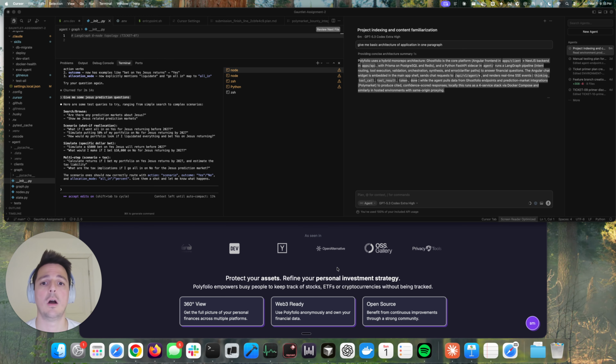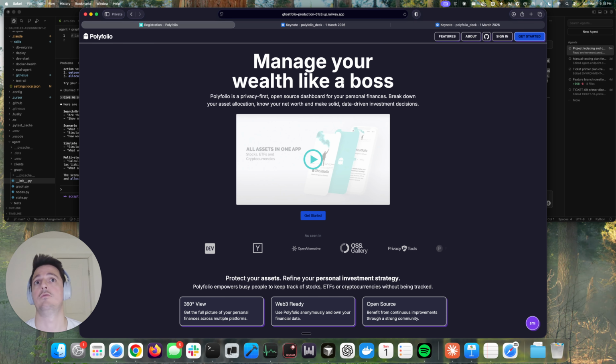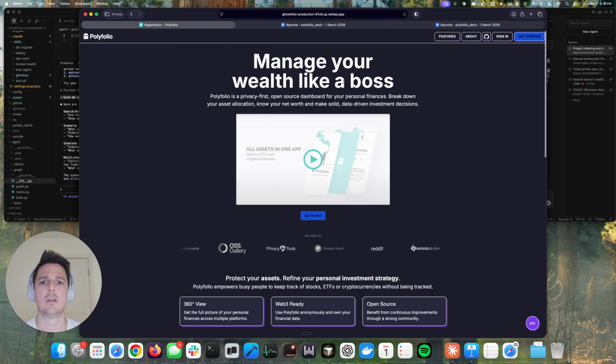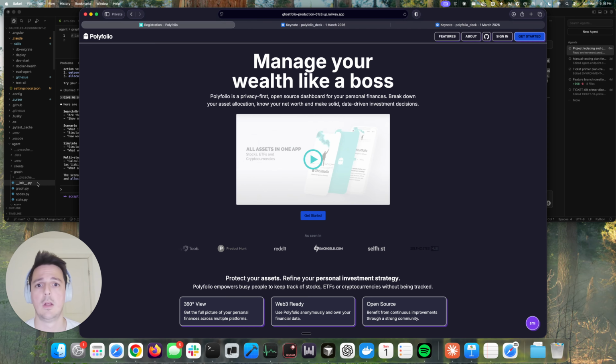Now, I would like to give you a quick walkthrough of the application before we continue. As of right now, I also want to emphasize what the agent can do. The agent ships with 6 core financial tools built in the Python directory.